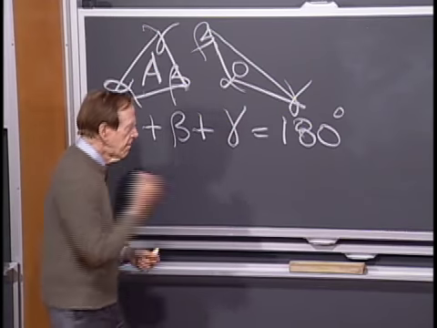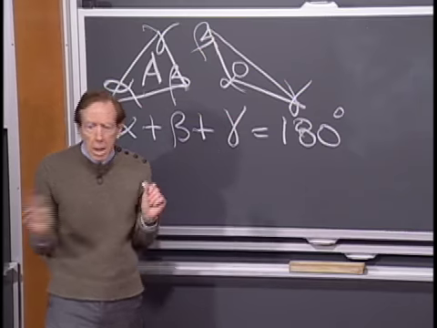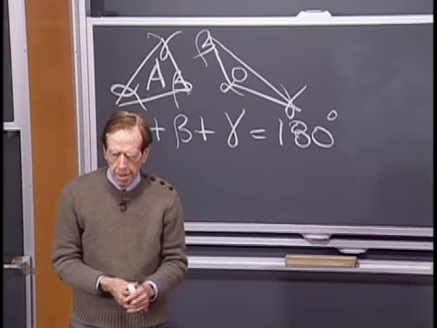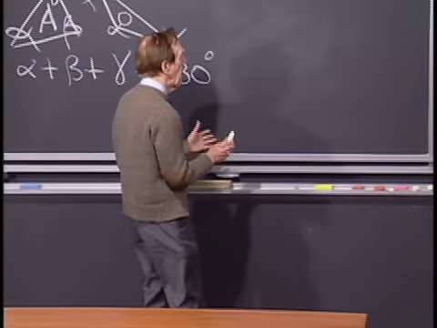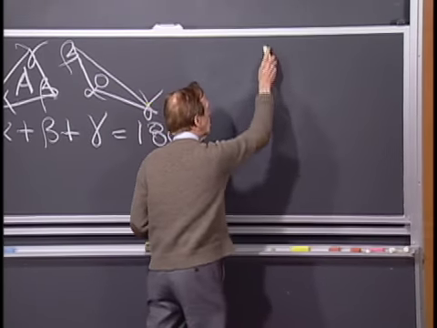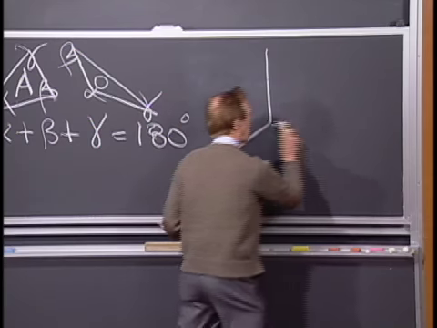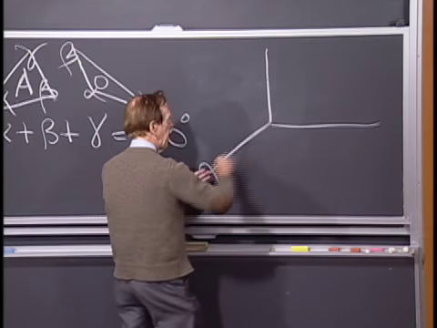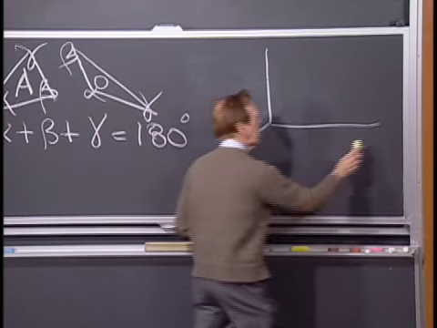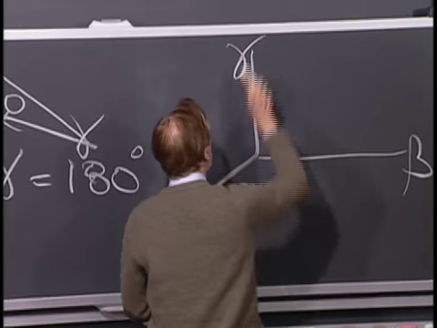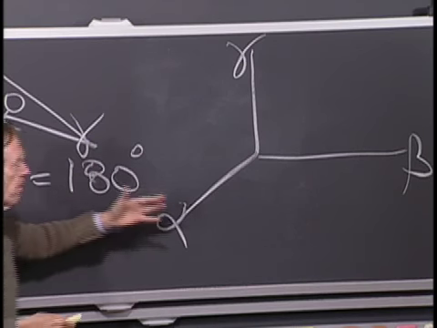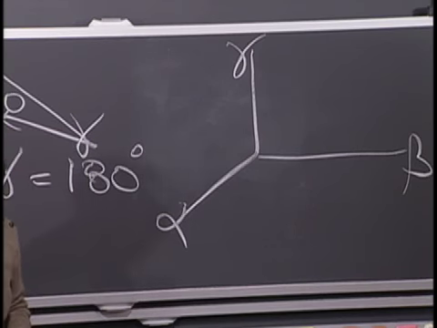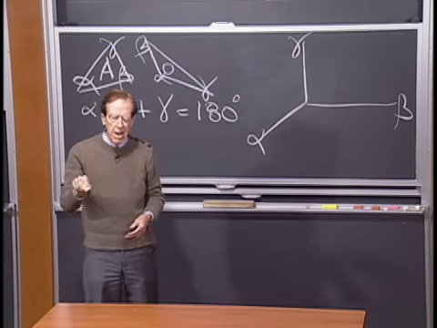Well, to me, that's a linear equation. When I think of a linear equation, I think of being able to make a graph, make a picture. Okay, so here I've got an alpha direction, how big the alpha angle is, a beta and a gamma. And I want to plot in this 3D space, this sort of angle space, all the points, all the angles.